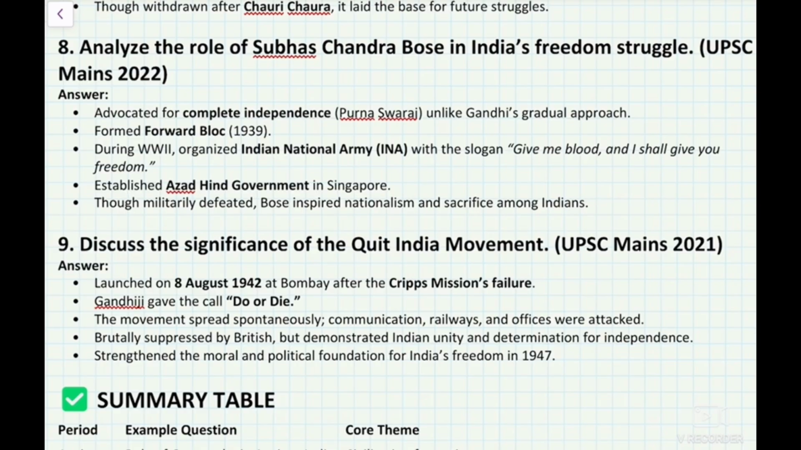During World War II, he organized the Indian National Army with the slogan "Give me blood and I shall give you freedom." He established the Azad Hind government in Singapore, though it was militarily defeated. Bose inspired nationalism and sacrifice among Indians.